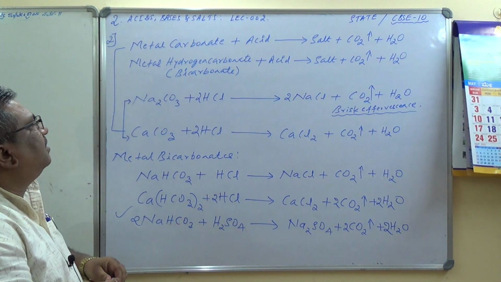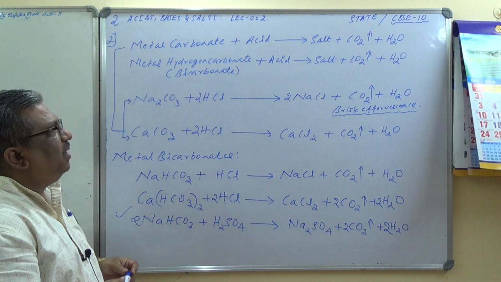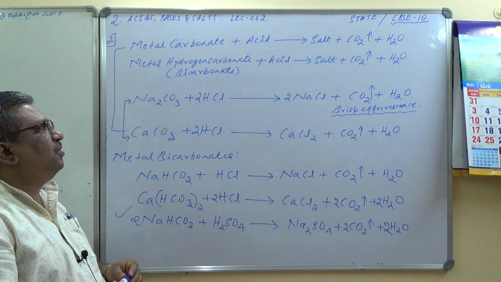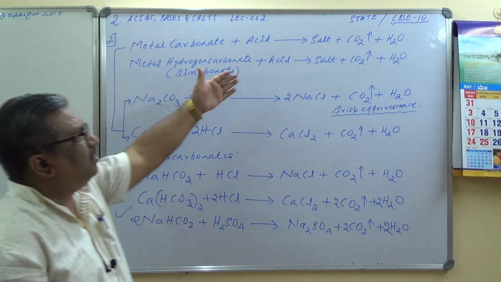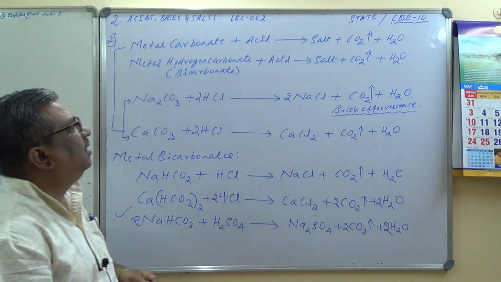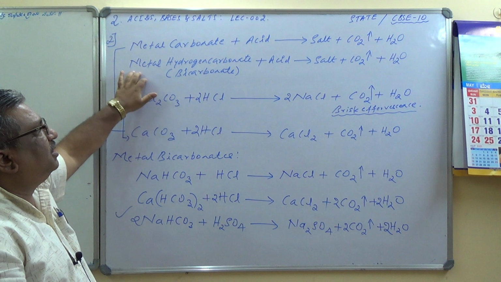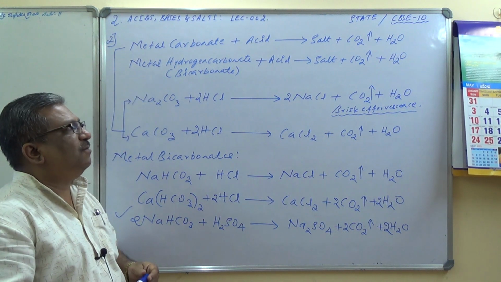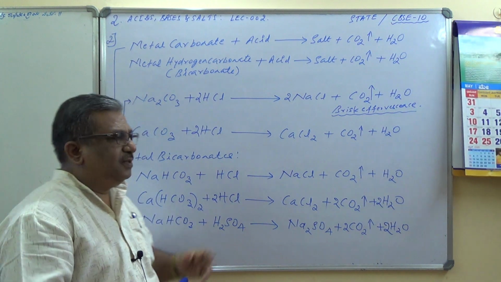These are the reactions where metal carbonates react with acid to produce salt, CO2 and water, and metal hydrogen carbonates react with acid to produce salt, CO2 and water. Okay, not hydrogen, salt, CO2 and water, please. I think I said hydrogen, it is not. Metal carbonates and metal hydrogen carbonates both react with acid to produce brisk effervescence of carbon dioxide gas, and salt and water are formed. Okay, this is very clear.